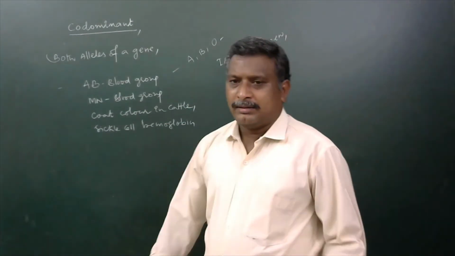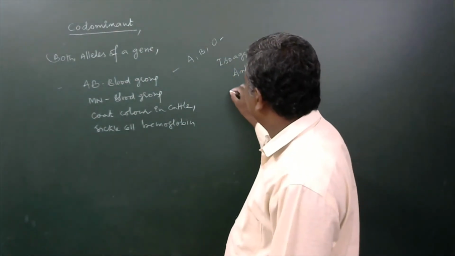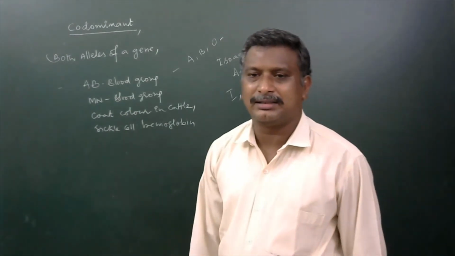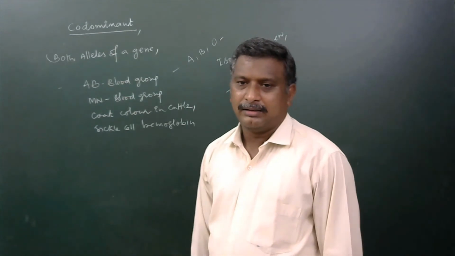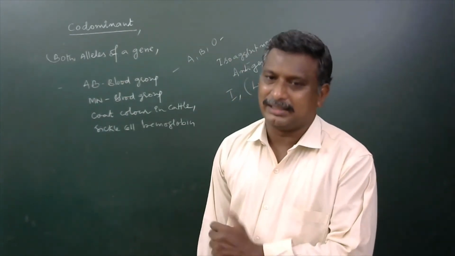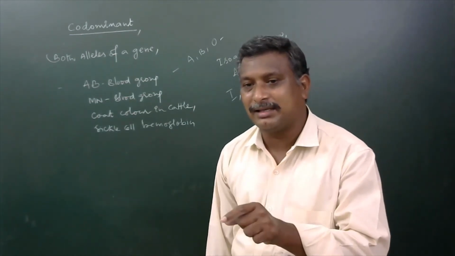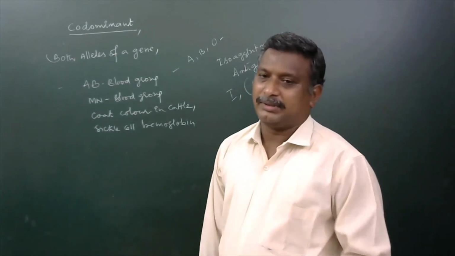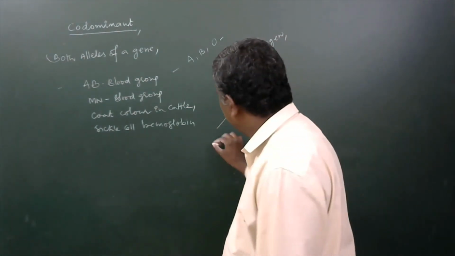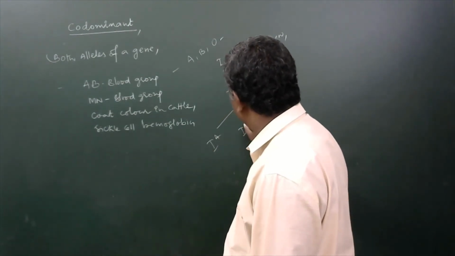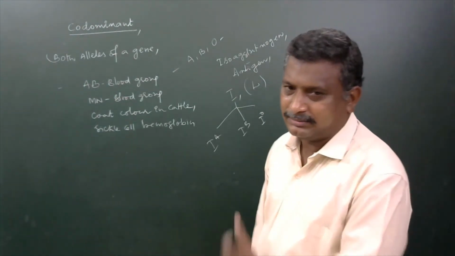Production of that particular kind of antigen is controlled by a particular gene. That gene is denoted as capital I, or also known as capital L. L stands for Landsteiner. I is a specific gene which is able to produce a particular kind of antigen on the surface of the RBC. Now this I gene has three alleles: I to the power of A, I to the power of B, I to the power of O.